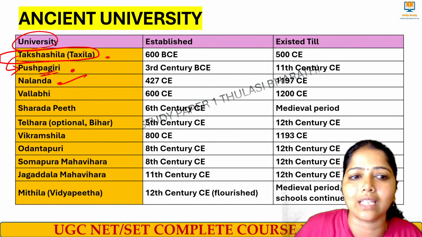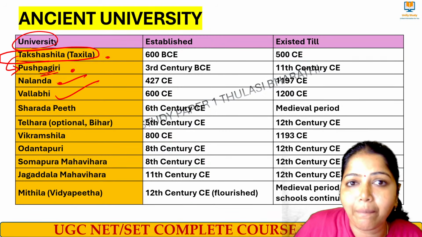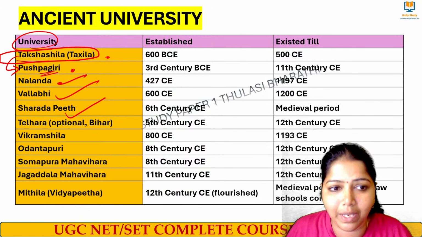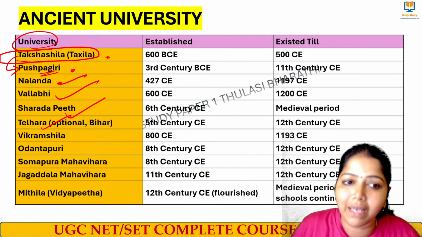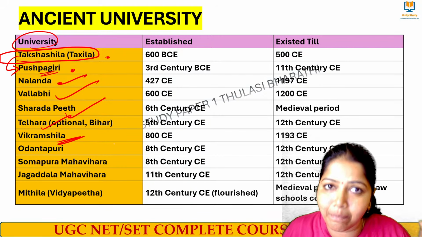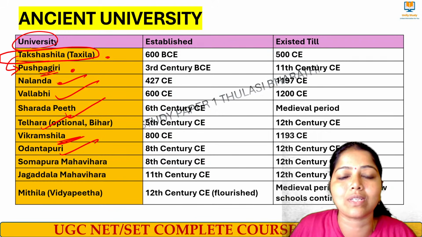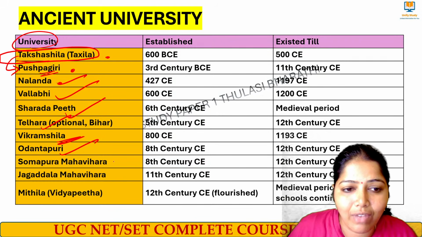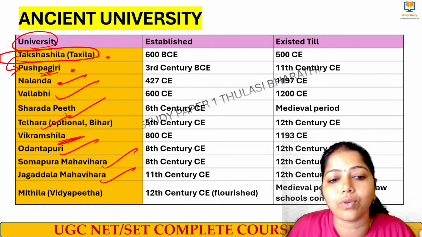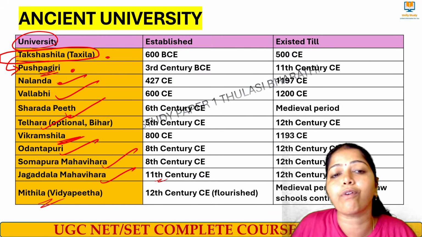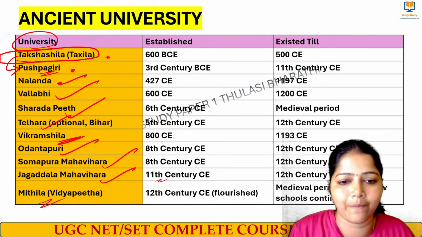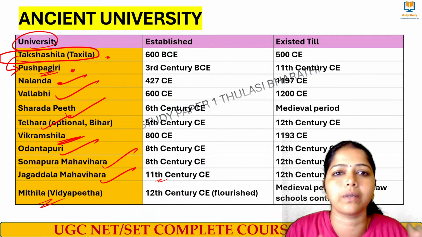Nalanda is in Bihar, and Vallabhi University is in Gujarat. Sharda Peeth is in North Kashmir, and Telhara is in Bihar. Then we have Vikramshila, also a renowned university, in Bihar. Otandapuri University was started during the 8th century, and Somapura University is also from the 8th century. Jagaddala is from the 11th century, and Mithila is for Hinduism. Nyaya logic was taught in Mithila University. These are the most important universities.